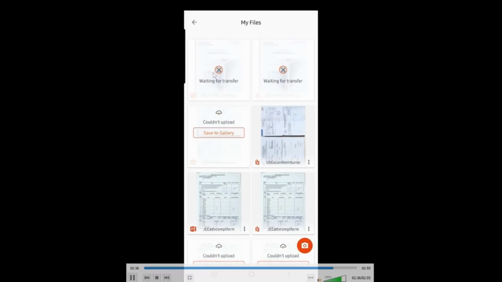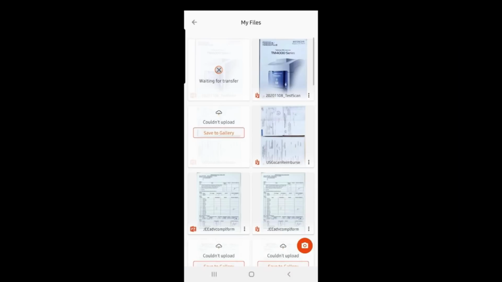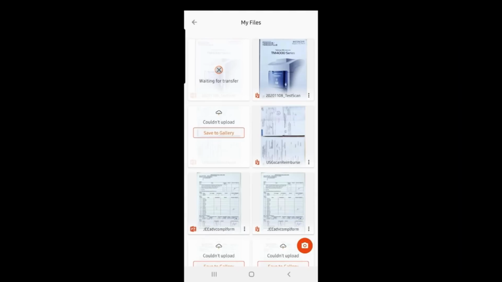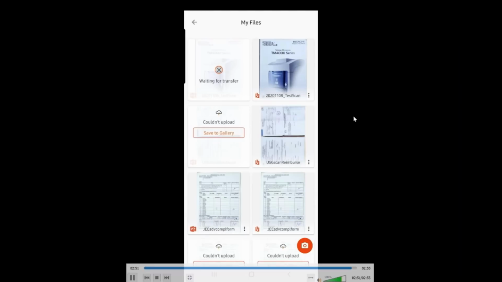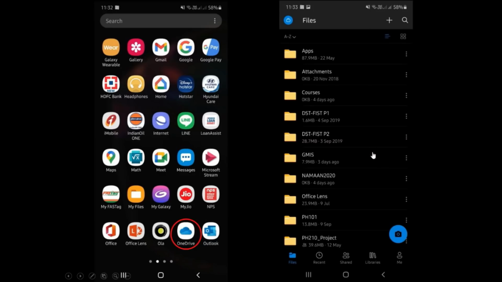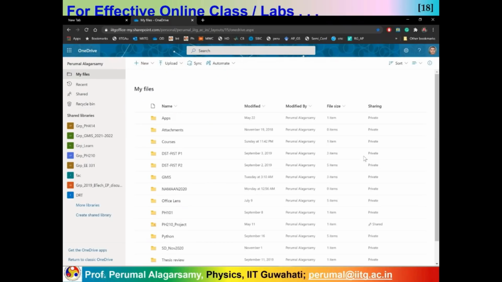Now when you save, it is storing your files. It will take some time, and if your internet is active, this file will also be automatically transferred to your OneDrive. Can we see that? Let's go back and see whether the file 20201108 is there. You can see in the OneDrive there is a folder called Office Lens.